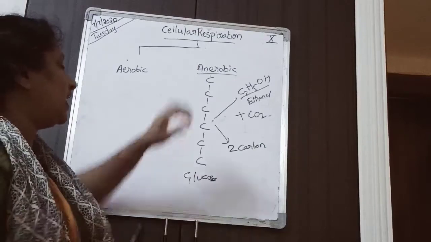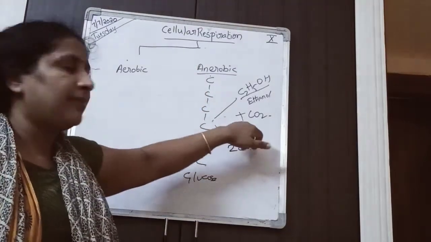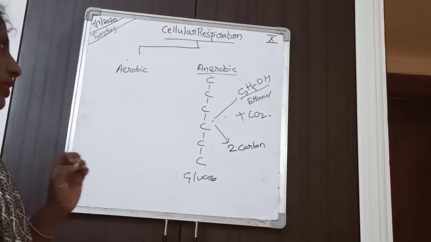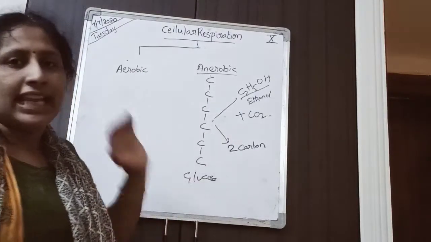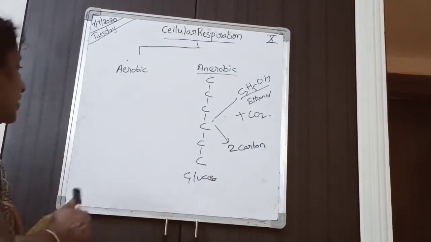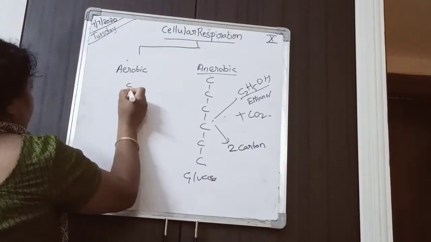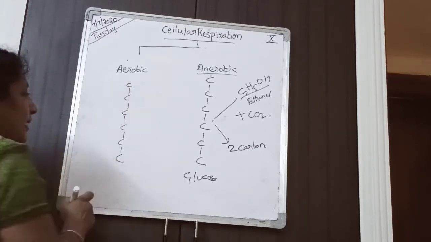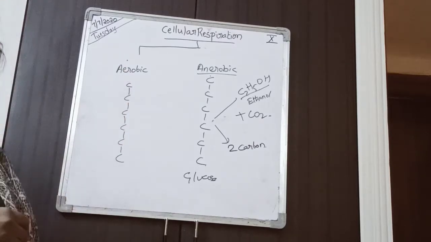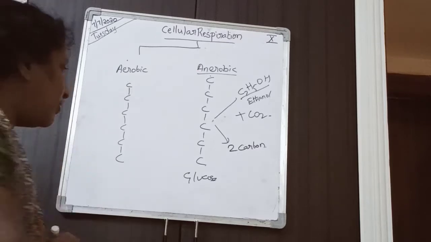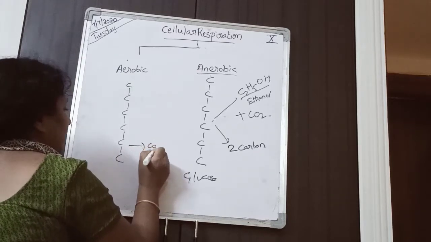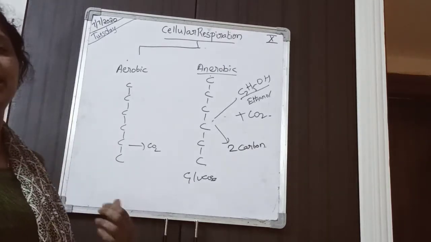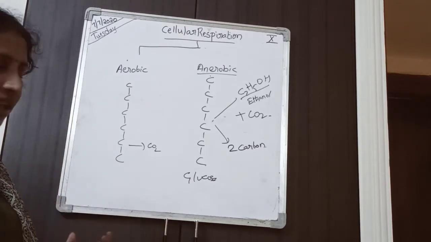So, if you see a 2 carbon molecule, 1 more carbon is cut off, so the remaining 3 are still present. That's why only less ATP is generated. But if you see aerobic respiration, all the 6 carbon atoms are broken down to liberate carbon dioxide. That's why we get more energy in aerobic respiration.